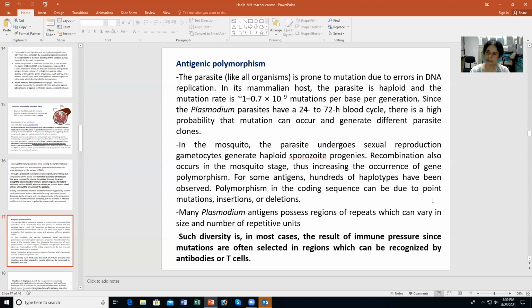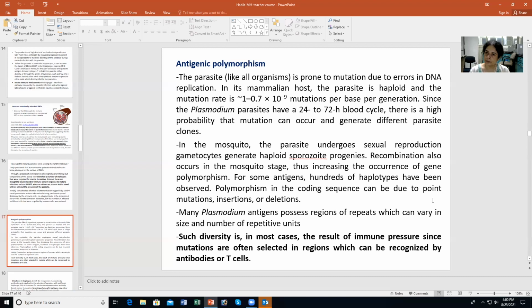So this is important to understand, that a lot of mutations are generated, but which of the mutations gets selected? The selection in the infection process in malaria can be largely due to the immune pressure. So if you have mutations in antigenic epitopes, then the mutations can be selected for, right?